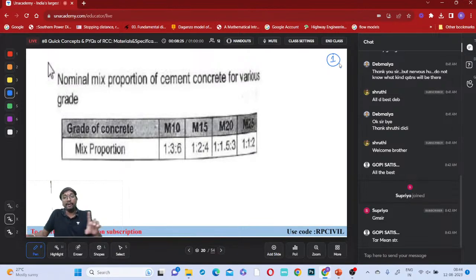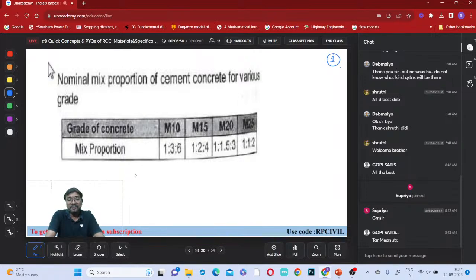Whenever you are targeting that, then only will 5% of results fall below this fck, right? Suppose your target is not fm but fck, what will happen? 50% of results will fall below this fck. Is it allowed, is it accepted? It is not at all accepted, right? Is it clear? That is how we have to go. This is a nominal design mix.